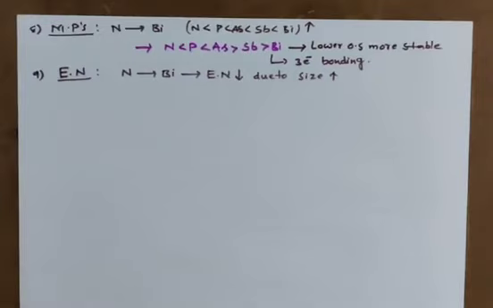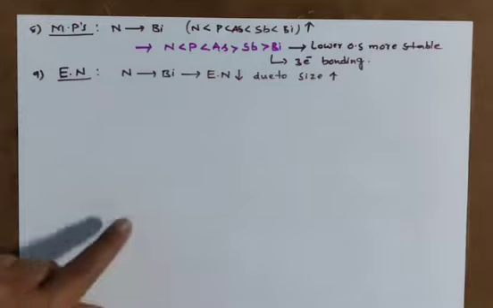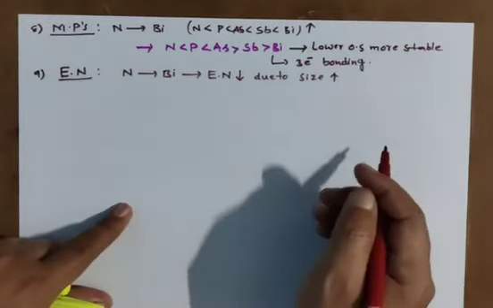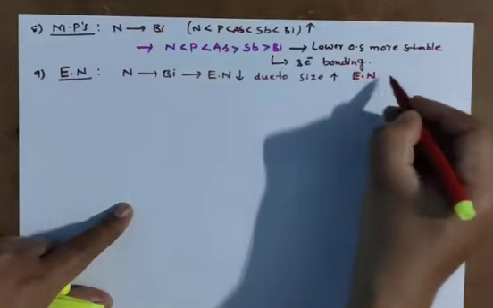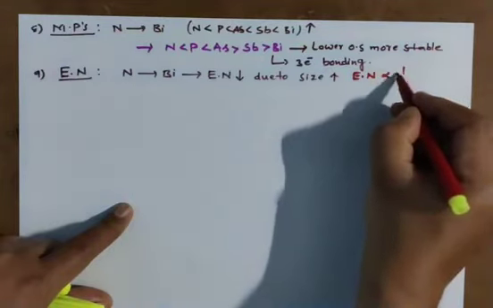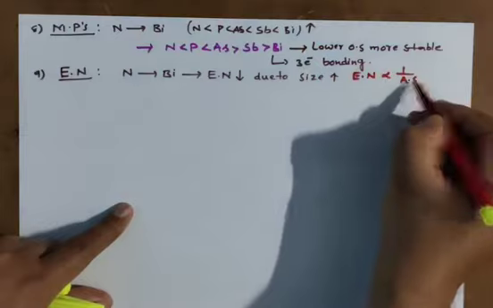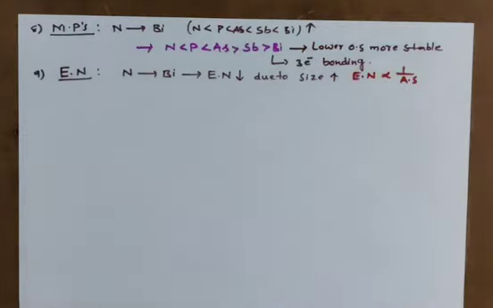Size less is there, more electronegativity. Size more is there, less electronegativity. Electronegativity is inversely proportional to atomic size. Remember, as size increases, electronegativity decreases.